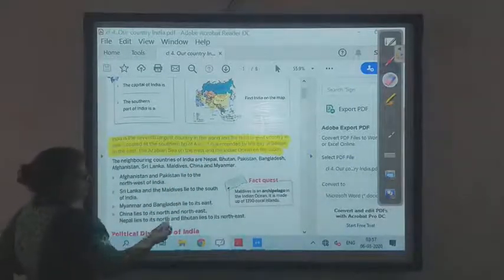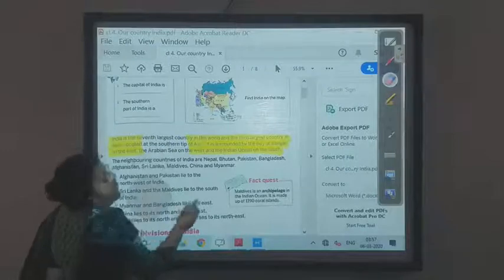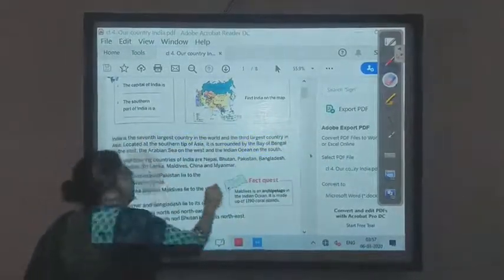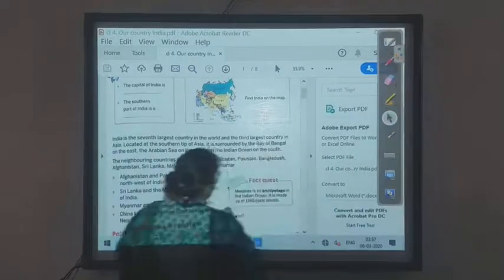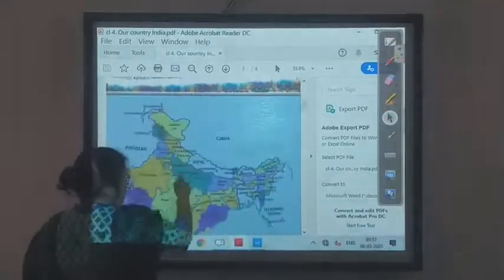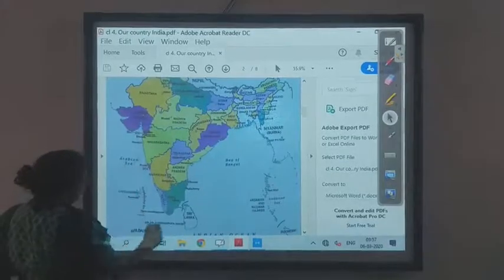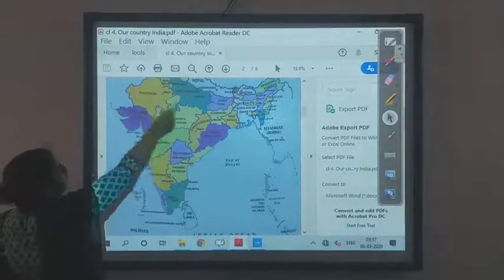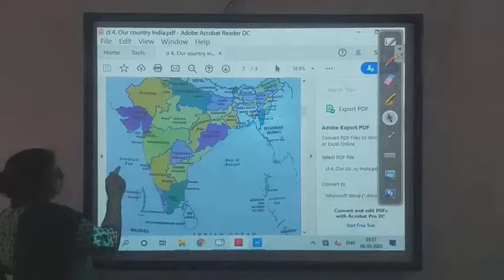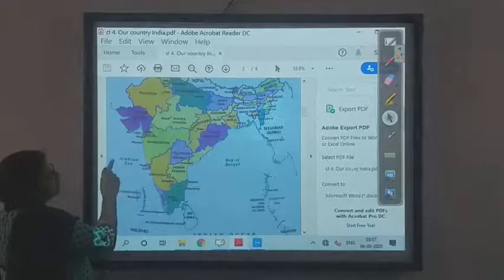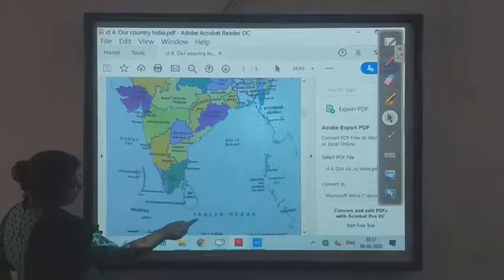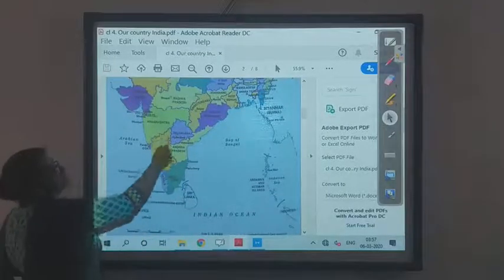So this form is known as the peninsula. I'll just show you why it is called the peninsula. Because it is surrounded by water from 3 sides and one side is land. So Arabian Sea is on the west, Bay of Bengal is on the east and Indian Ocean is on the lower portion, that is the southern portion.